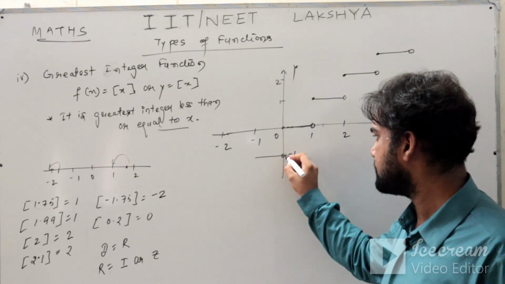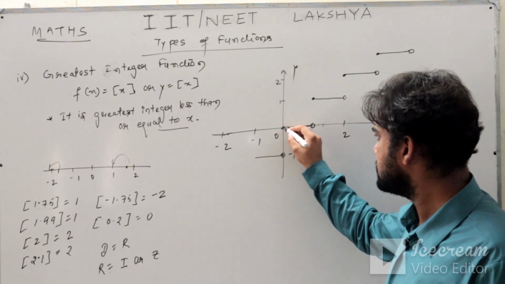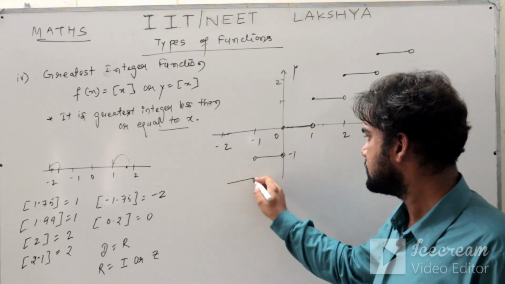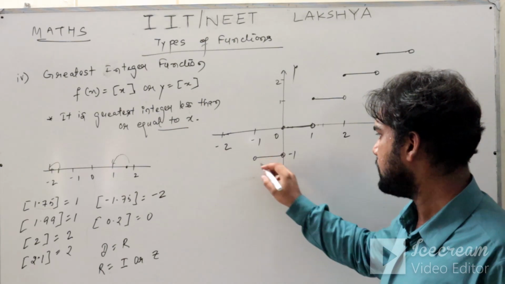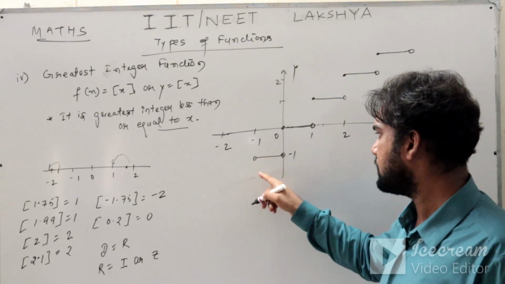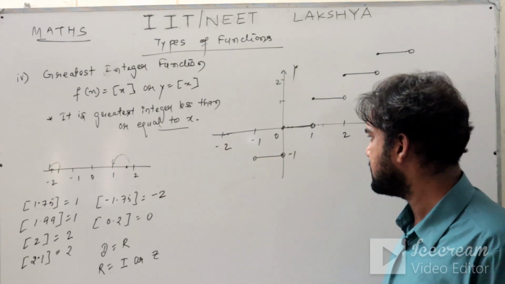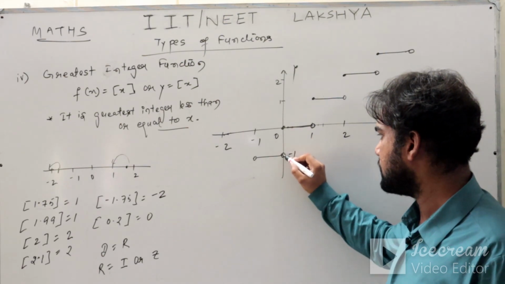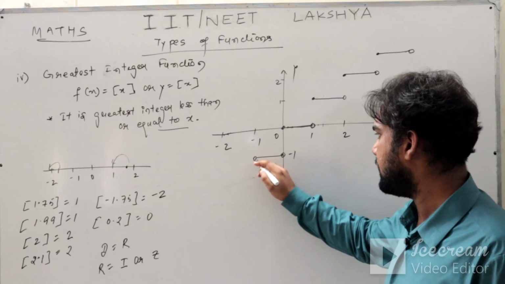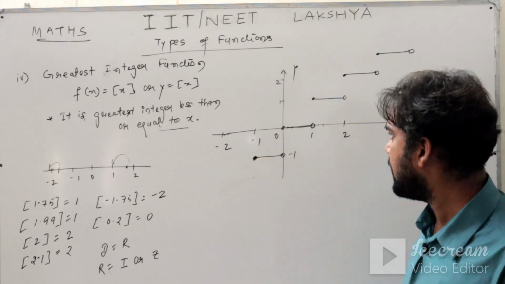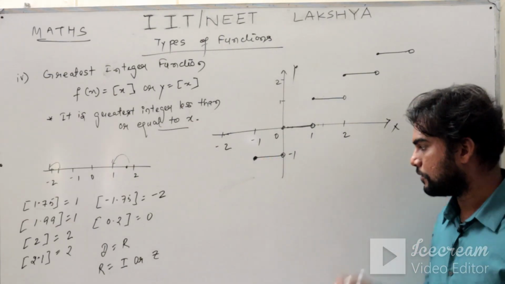Minus 1. At minus 1 the greatest integer is minus 1, but for 0 the greatest integer is 0. So I will put a hole here and a dash here. I hope this graph is clear to you.